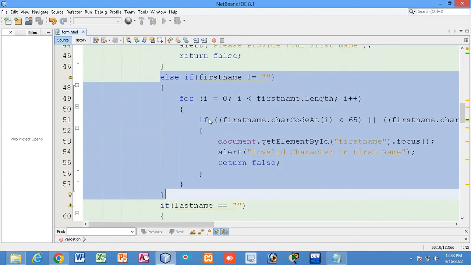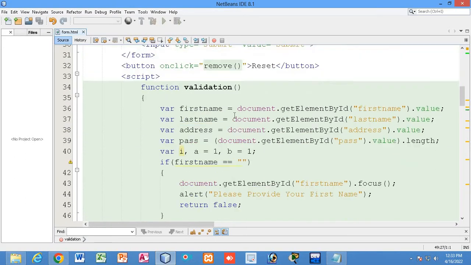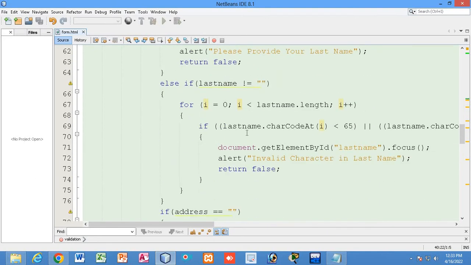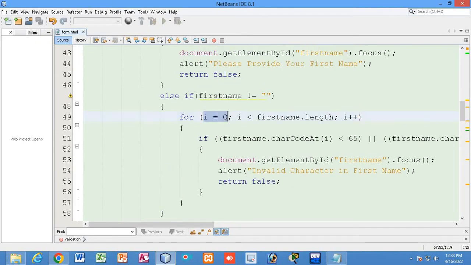Here you can see I have taken a for loop, and a variable i, you can check it over here, variable i. Now see, i will at first be initialized to 0. Now I will check i every time till the last character that has been entered in the first name. i will start at 0, and i will be incremented and checked till the last character that has been entered in the text field.